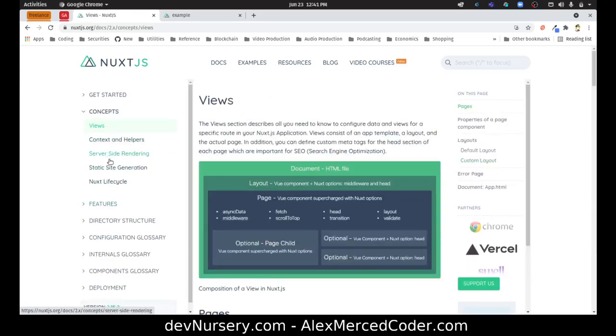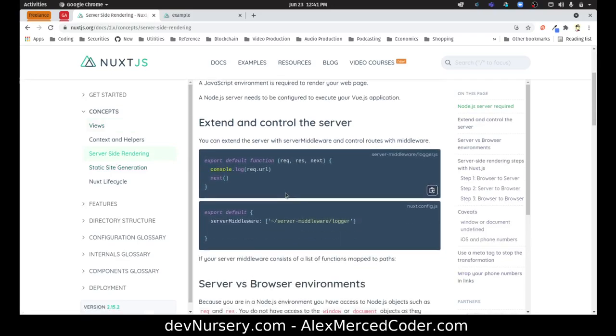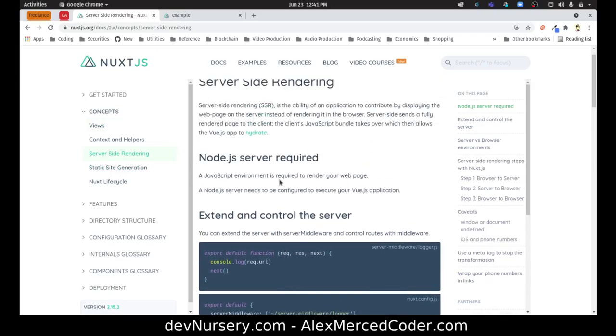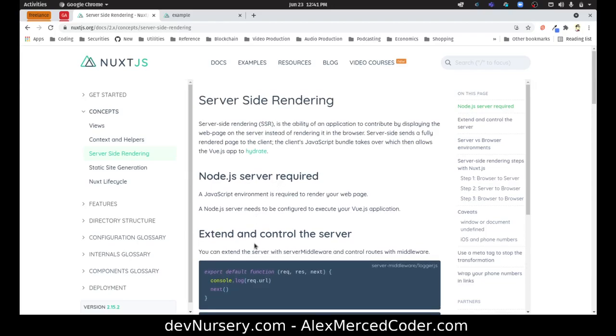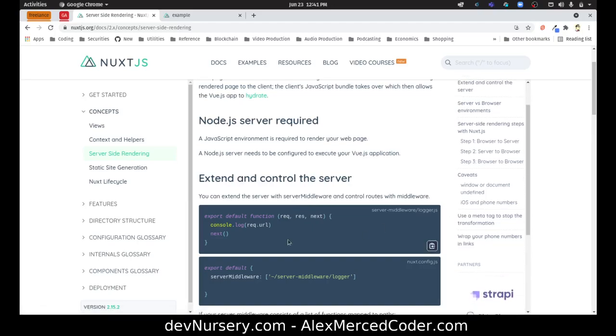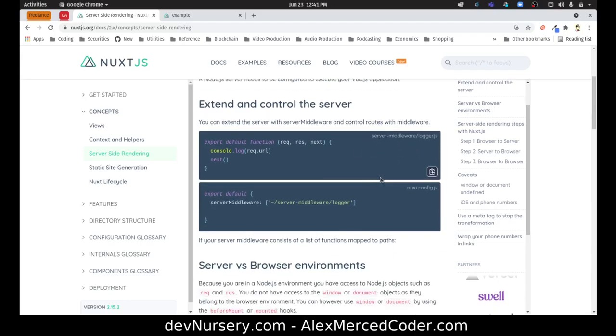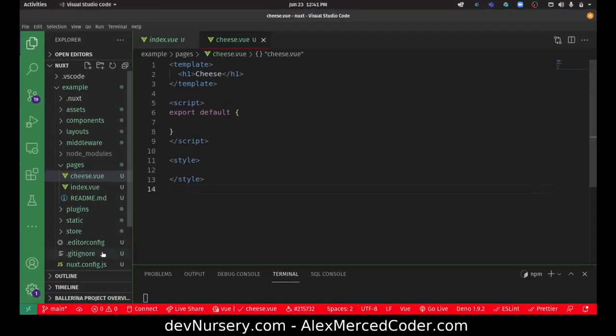Concepts. How about params? Server-side rendering. Let's see how they handle server-side rendering. Export default function req, res. Okay. Server-side rendering: the ability to have application JavaScript required to render your web page. Extend and control your server. You can extend the server with server middleware and control routes with middleware. So in this case, I could console.log req.url. Was there a folder for that?